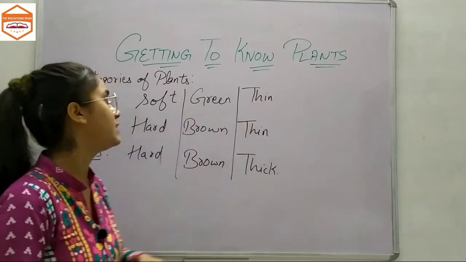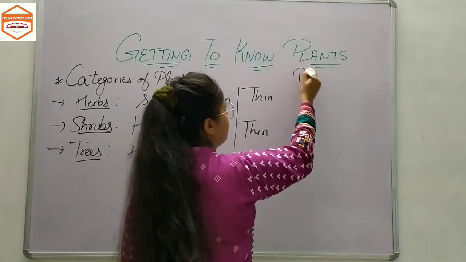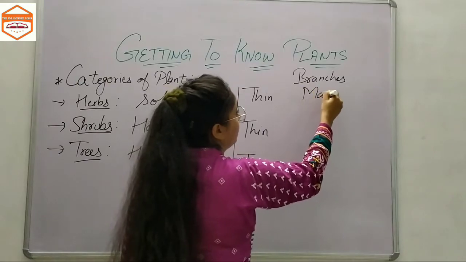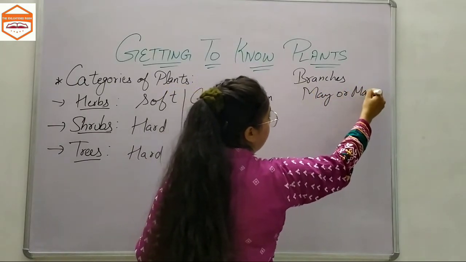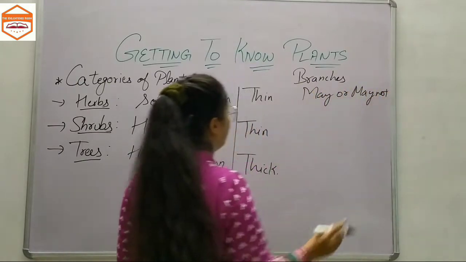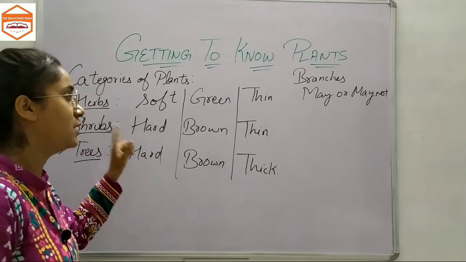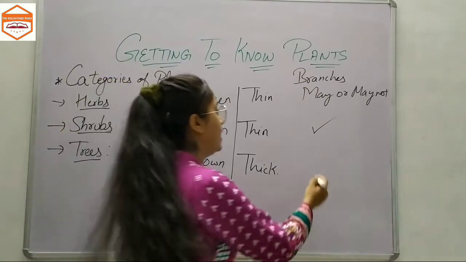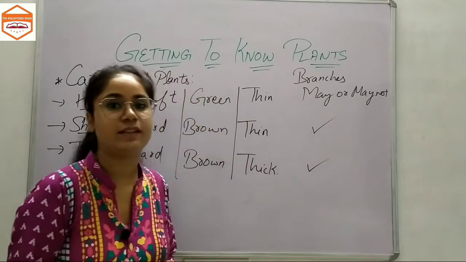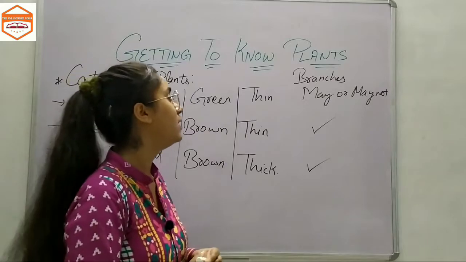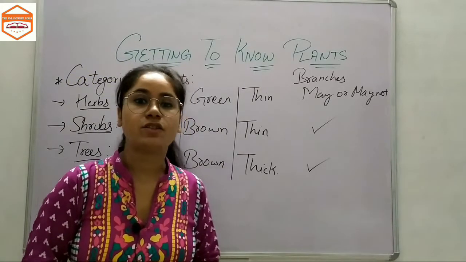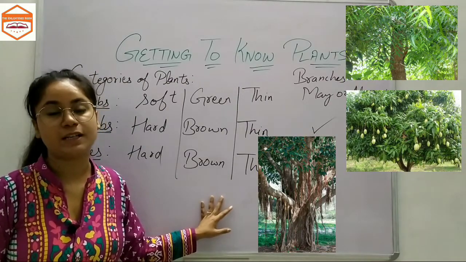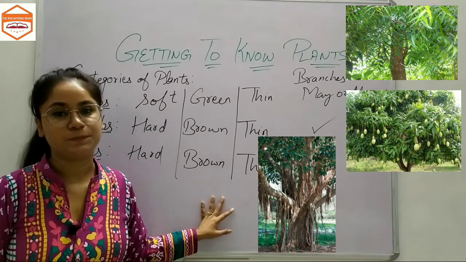Now, in case of branches, some have branches, some have not. That means may or may not. You can write may or may not. While in the case of shrubs, they have branches. Also in case of trees, you all know that they have a lot of branches and their branches are also very thick. So examples of trees I already told you: neem plant, mango plant, banyan tree and many more.